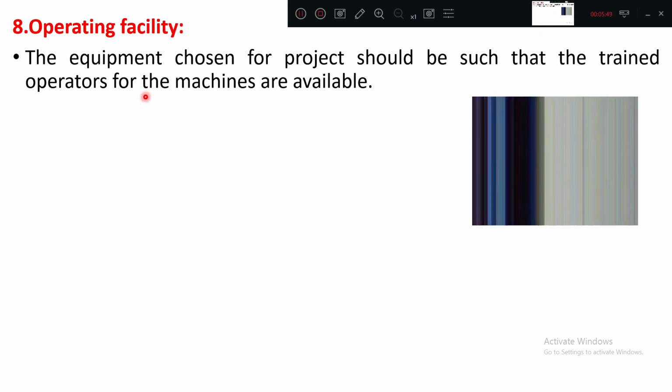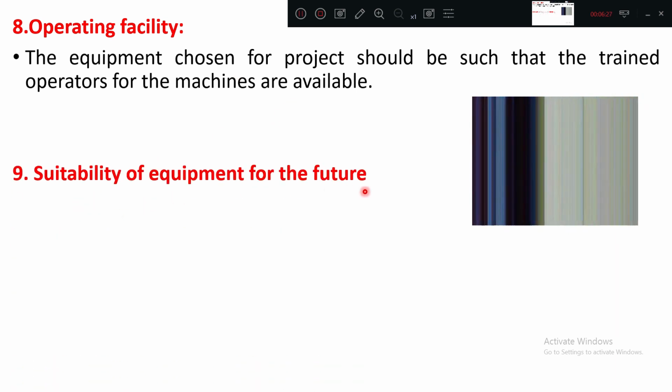Operating facility. The equipment chosen for a project should be such that trained operators for the machines are available. Suppose you take a high technical modern equipment for your project, but no one is there to operate it. That will create a problem, no? The machine is there, very good machine, but the trained operator is not there. So what are you going to do? You are keeping that machine idle. That is why the machine should be such that operators are available in the industry with ease. Okay.